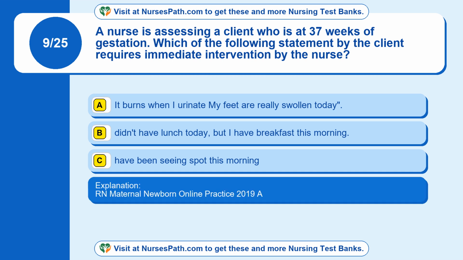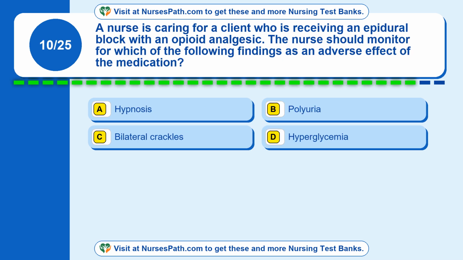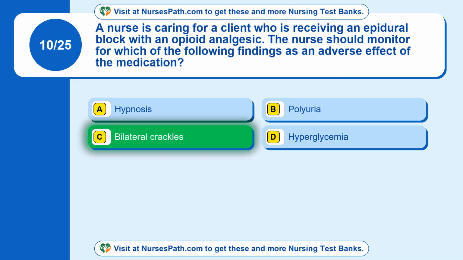RN Maternal Newborn Online Practice 2019A. Question 10. A nurse is caring for a client who is receiving an epidural block with an opioid analgesic. The nurse should monitor for which of the following findings as an adverse effect of the medication? Option A. Hypnosis. Option B. Polyuria. Option C. Bilateral crackles. Option D. Hyperglycemia. The correct answer is option C.